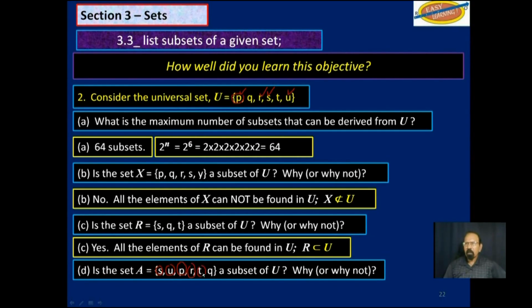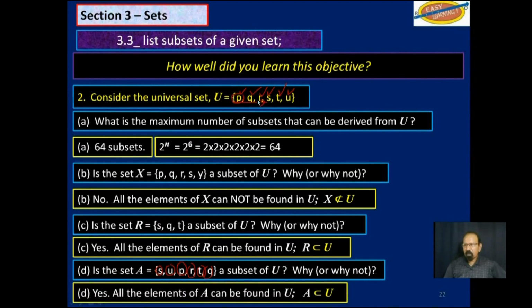T is also here. And Q is there. Well, that's the whole set. But remember, we said the whole set is a subset of the universal set. And even though they are not in the same order as up here, all of them are still there. So the answer is yes. All the elements of A can be found in U. Therefore, A is a subset of U.